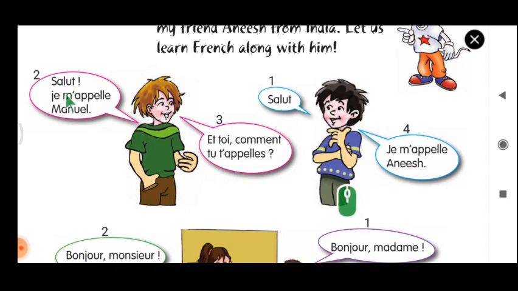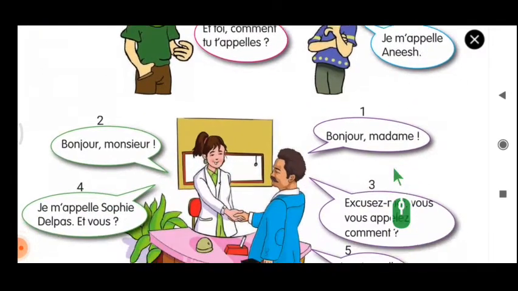Salut means hello or hi, and second thing, je m'appelle Manuel, telling your name first. Et toi, comment tu t'appelles? This is the informal way of asking someone what is their name. So the answer will be, first we have to greet them, salut, and secondly we have to say je m'appelle Anish. So number 1 is over.